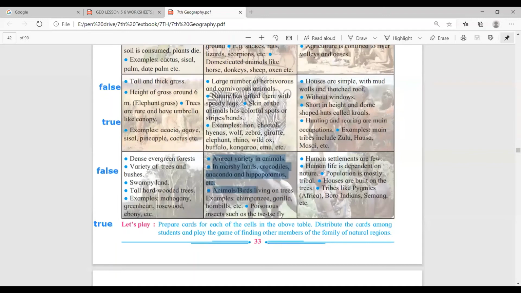So which animals are there? See, a great variety of animals, mostly in marshy lands: crocodile, anaconda, hippopotamus, etc. Animals, birds living in trees, etc. Chimpanzee, gorilla, hornbills, poisonous insects such as the tsetse fly. Okay, so there is no mention of tiger and carnivorous animals, so it is false.